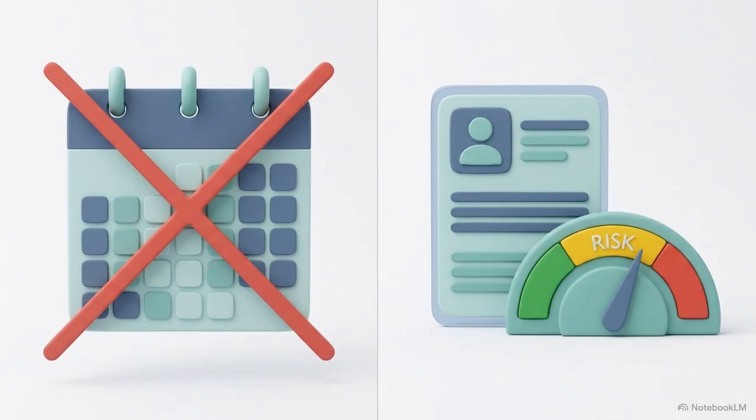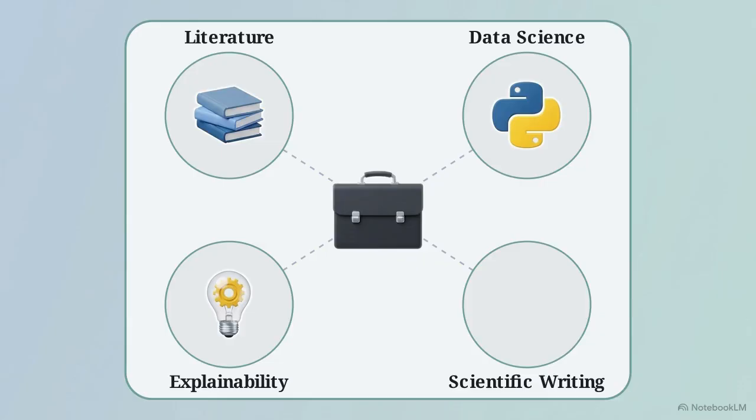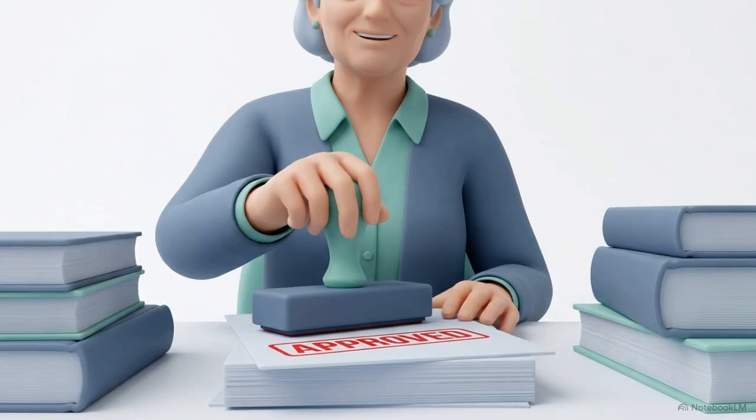Replace terms like future prediction with risk classification or screening support. Executing this correctly requires a specific toolkit: targeted literature searching, Python data science fundamentals, an explainability framework like SHAP or LIME, and strict scientific writing. Using this terminology from day one keeps your project medically sound and prevents a supervisor from rejecting it for overclaiming.